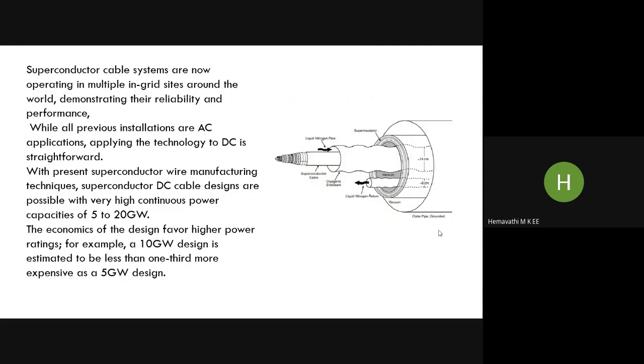With all previous installations being AC applications, applying the technology to DC is straightforward. With present superconductor wire manufacturing technologies, superconductor DC cable designs are possible with very high continuous power capacities of 5 to 20 gigawatts.